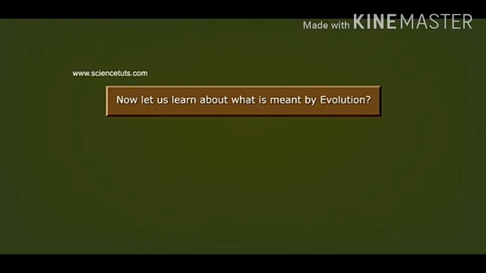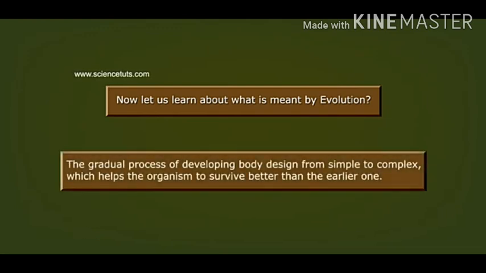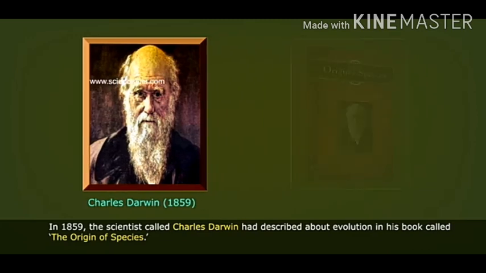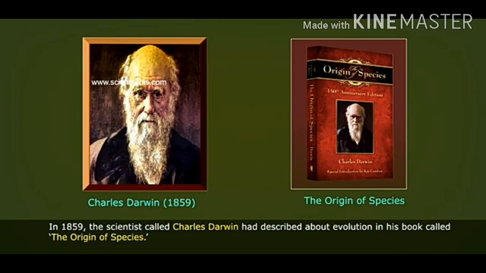Let's see the recap for evolution. Evolution is the gradual process of developing body design from simple to complex, which helps the organism to survive better than the earlier one. Charles Darwin, in 1859, described evolution in his book called The Origin of Species.